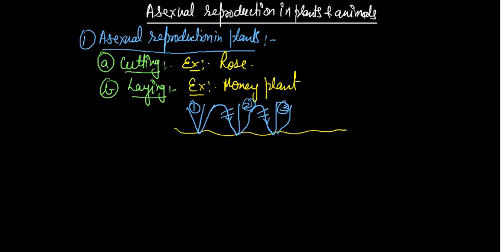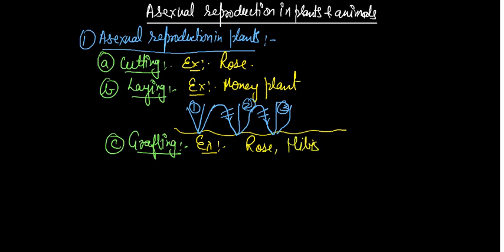Okay, the third one, that is most important, that is grafting. The best example of grafting is also the rose plant. Rose, hibiscus, that is gudal. Okay, the best examples are there. So what you have to do is, suppose you take a plant part which was in the soil.